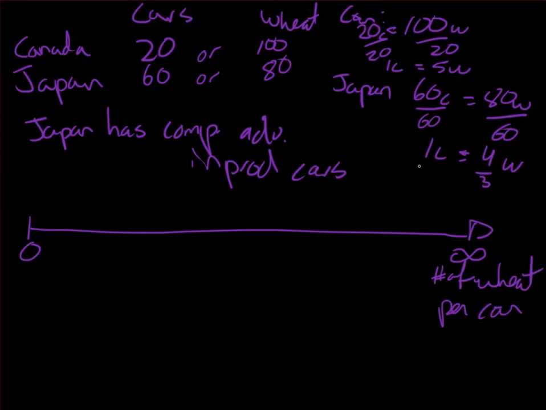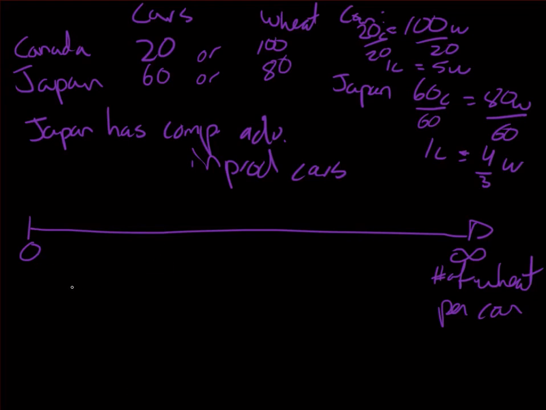So if I think about here, who's producing what? Well, Japan has a comparative advantage in producing cars, therefore Japan is producing cars. Japan wants to trade with Canada and wants to obtain wheat. Ideally, where would Japan have this trade be?